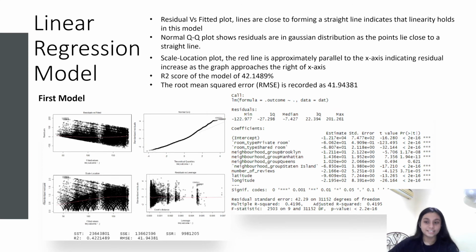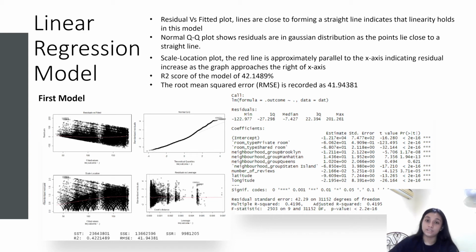The first model that is used for our predictive analysis is the linear regression model. The result that we got from our first model is that in the residual versus fitted plot, there are lines that are close to forming a straight line. This shows that the model holds a linear relationship. The normal QQ plot shows that residuals are in Gaussian distribution as the points lie close to a straight line. The lines that we're talking about are the red lines seen in each of the graphs.